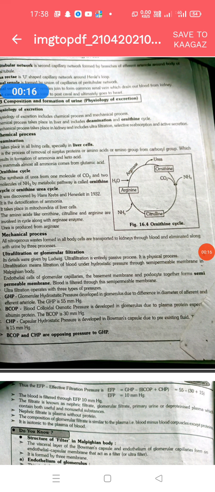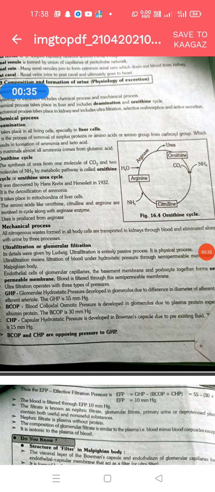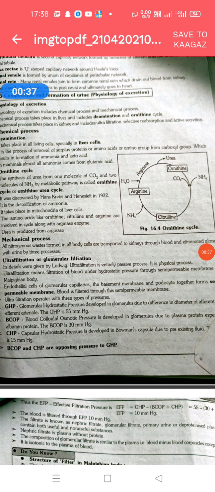The physiology of urine formation consists of two kinds of process: a chemical process and a mechanical process. First is the chemical process and second is the mechanical process. The chemical process consists of two steps. First one is deamination and second one is the ornithine cycle.